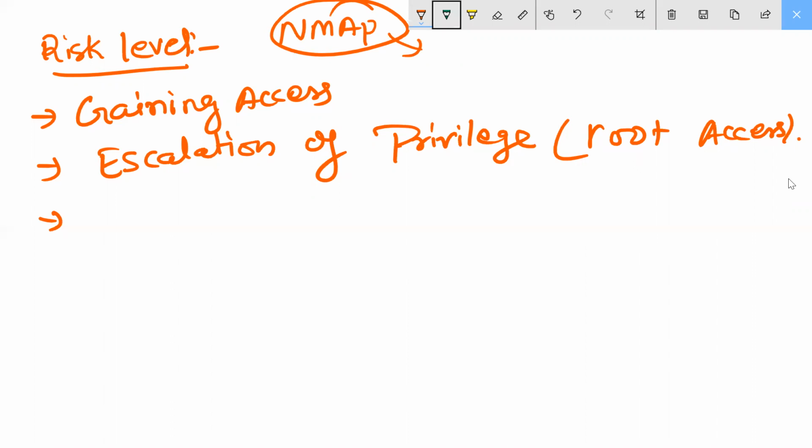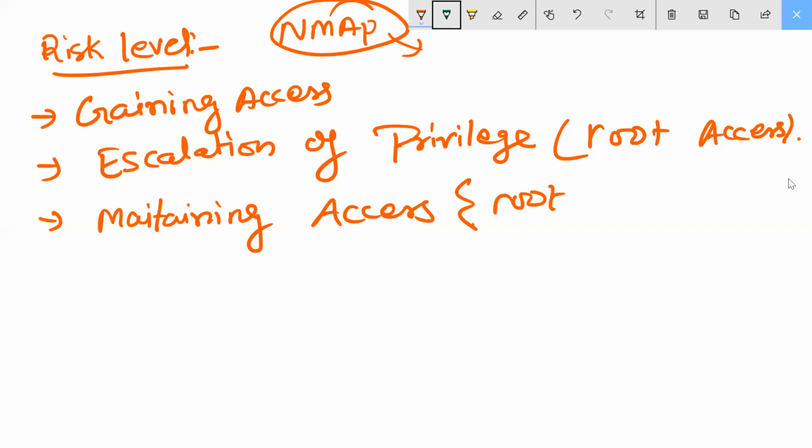Then after that you are coming here, maintaining access. If you're coming to the maintaining access point, you can talk about the rootkit. With the help of a rootkit, you can get inside the organization. Understood? Root access means inside the company's access, where you have to reach.